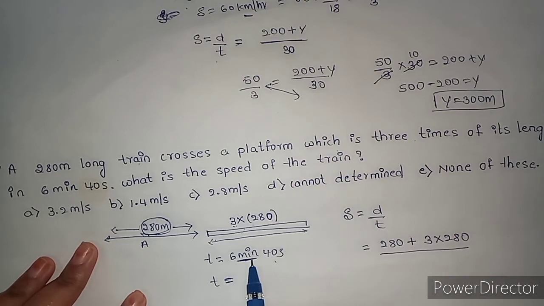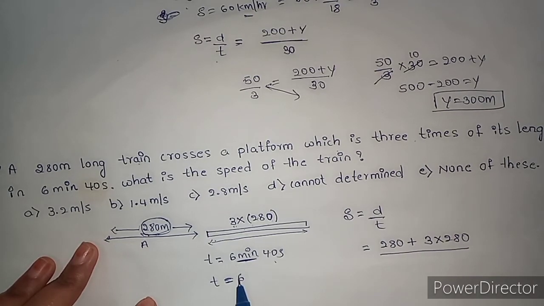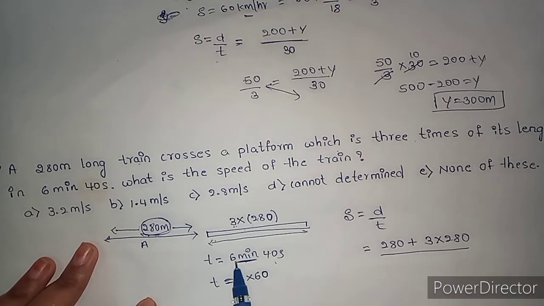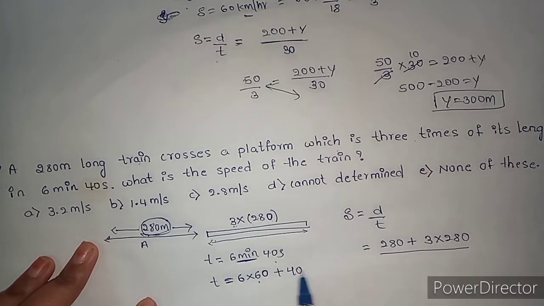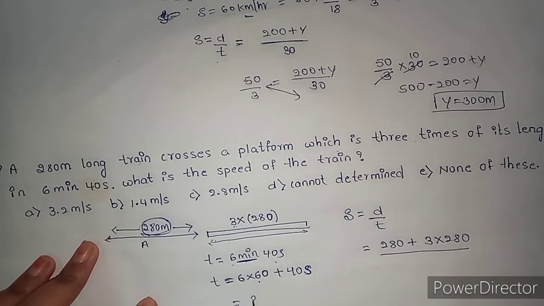To convert minutes to seconds, we multiply 6 by 60, which gives 360, plus 40 seconds.